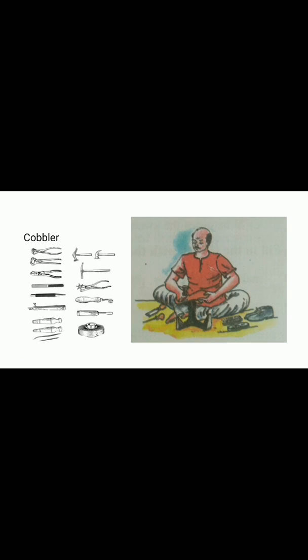The tools used by the cobbler are shoe anvil, shoe pliers, thread, javia, sila, punch, brush, etc. You can see them on the left side of the picture. And think, if the cobbler did not mend shoes, what problems would you have faced?